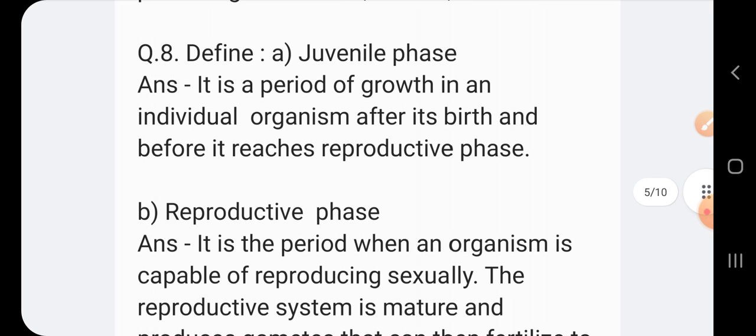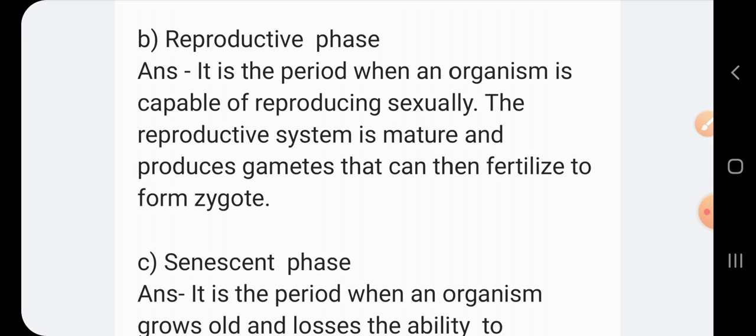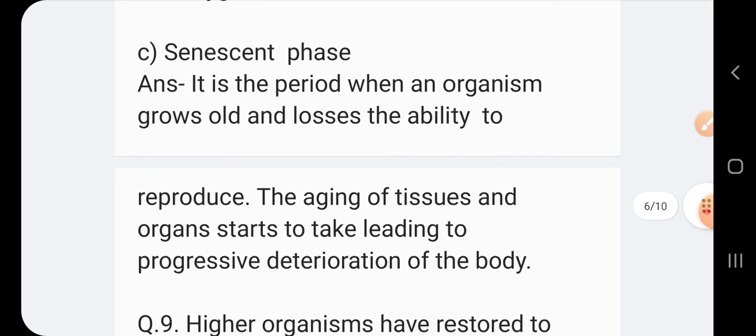Question number 8: Define A. Juvenile phase. Answer: It is a period of growth in an individual organism after its birth and before it reaches the reproductive phase. B. Reproductive phase. It is a period when an organism is capable of reproducing sexually. The reproductive system is mature and produces gametes that can then fertilize to form a zygote. C. Senescent phase. Answer: It is a period when an organism grows old and loses the ability to reproduce. The aging of tissues and organs starts to take place, leading to progressive deterioration of the body.